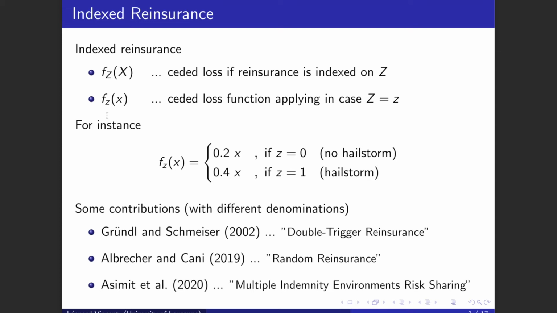Coming back to the example of the car insurer, an indexed reinsurance treaty would be, for instance, if there is a hailstorm, then it cedes 40% of its total claim to the reinsurer, and otherwise only 20%. In this paper, we call this type of reinsurance indexed reinsurance, but depending on the context, it has been called differently. For instance, in these papers, it appeared as double trigger reinsurance, random reinsurance, or multiple indemnity environments risk sharing.